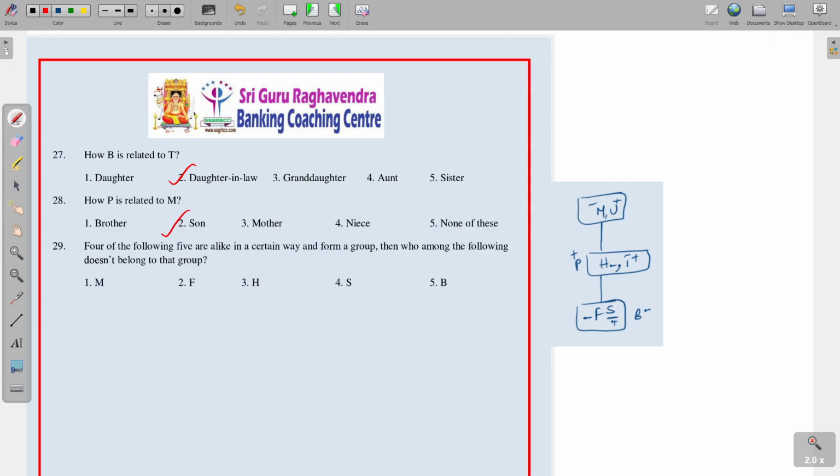Four of the following five are alike in a certain way. Which among the following doesn't belong to the group? M is a female candidate, F is female, H is female, S is a male candidate, and B is a female candidate. Only S is the odd one out.